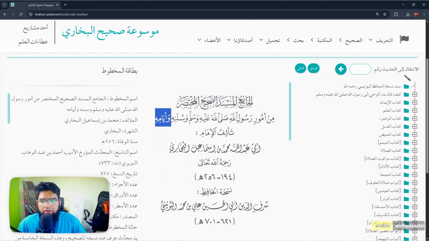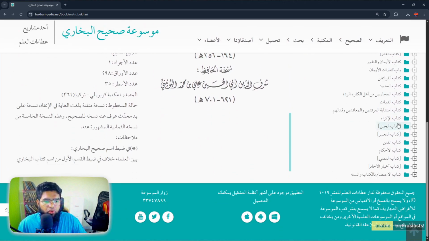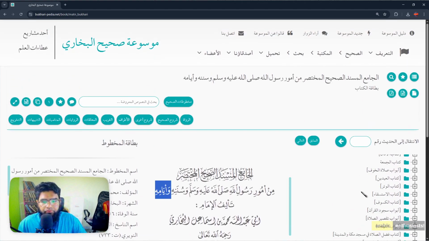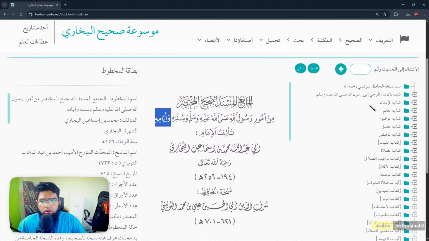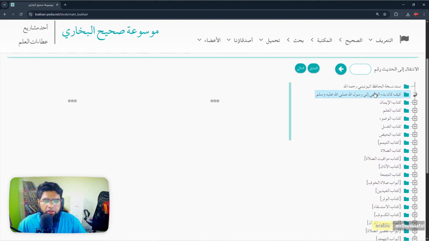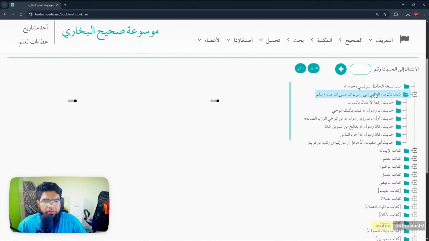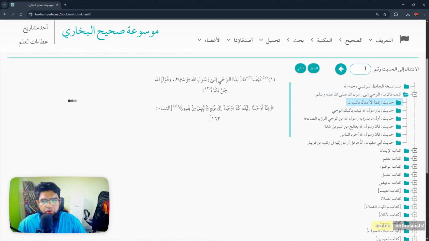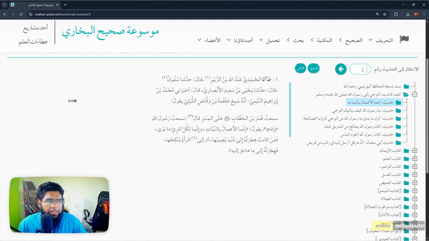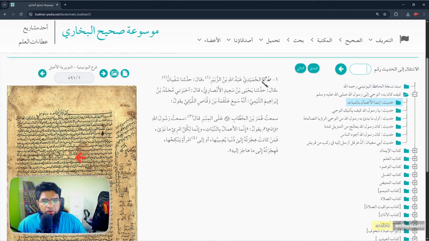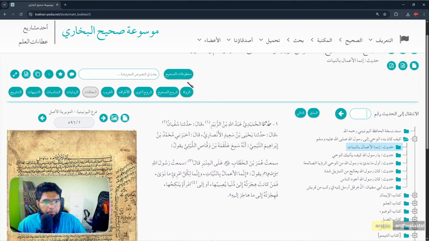So this is all the chapters here, the kutub here. And then we'll go to the first hadith, because obviously we just want to understand how this works. So let's look at the famous hadith, innamal amalu binniyat. So you go and search hadith. You can put a hadith number also. If you put 1, you will get hadith number 1. So we have some buttons here.